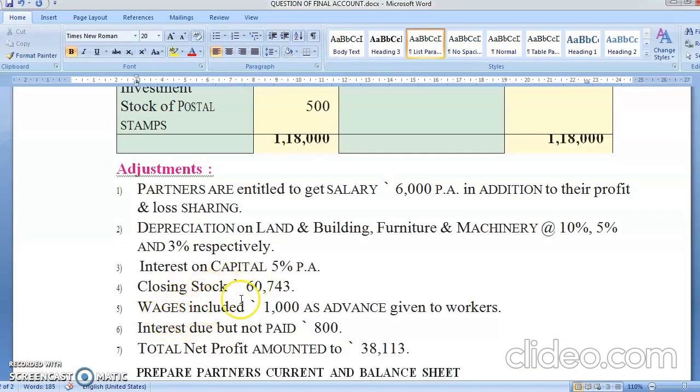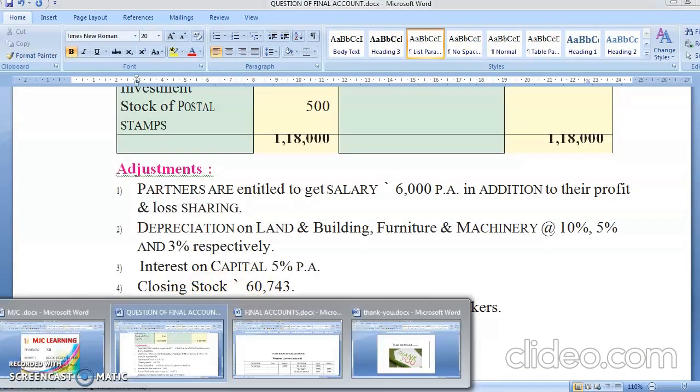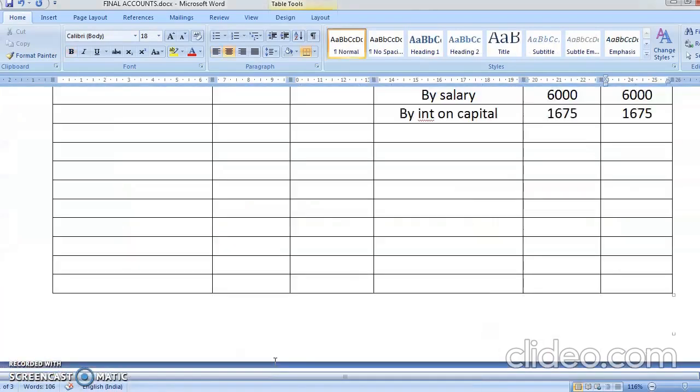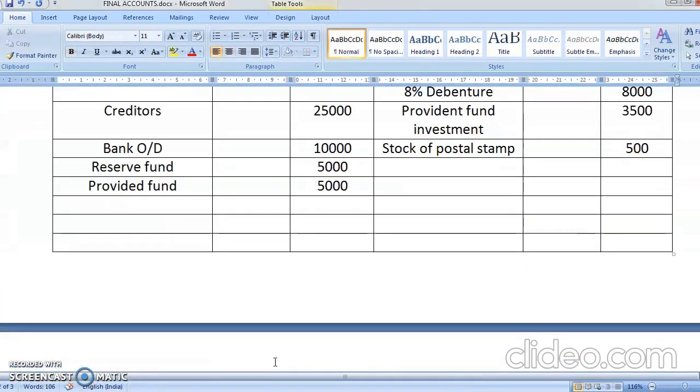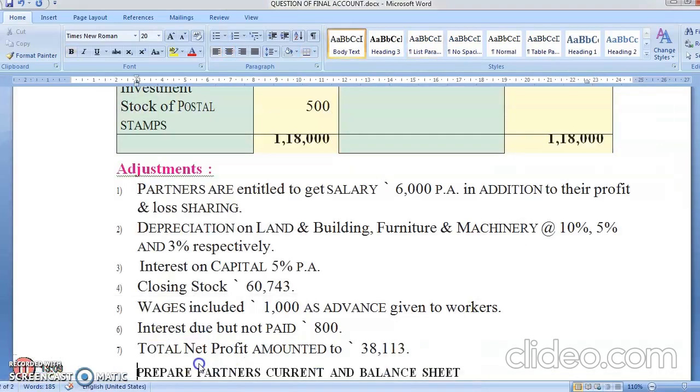Closing stock. Closing stock will directly go in balance sheet, as again there is no trading account, only one effect. And what was the amount of closing stock? Yes, 60,740. Okay, students. Wages include 1,000 in advance.